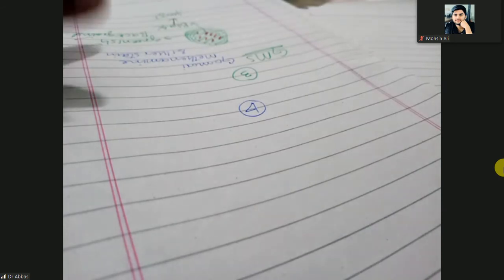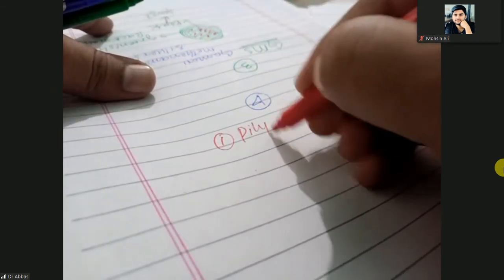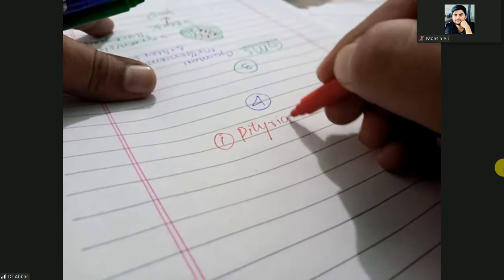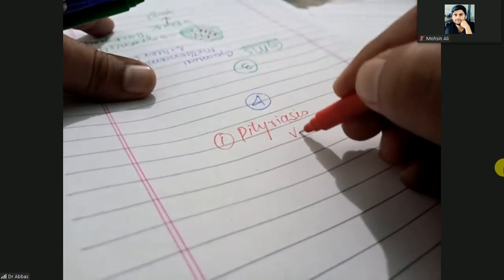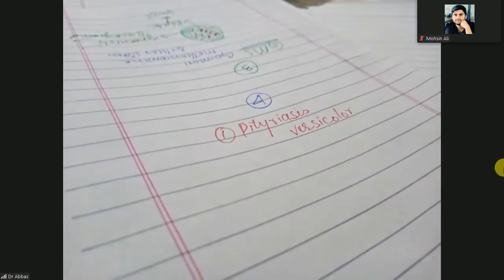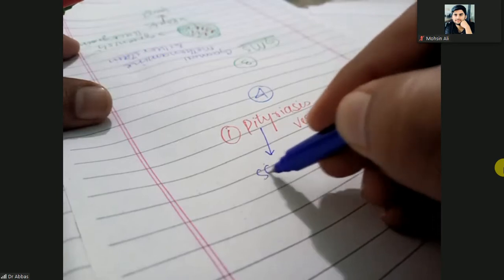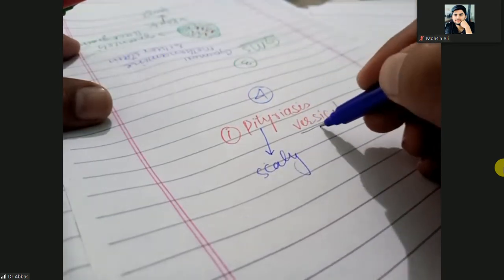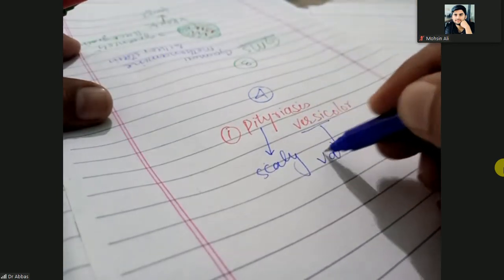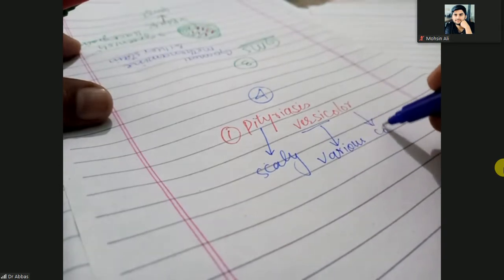Pityriasis versicolor. So the first disease is pityriasis versicolor. The name is indicating: pityriasis means scaly, versi means various, color means color.